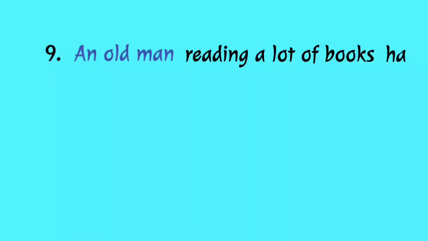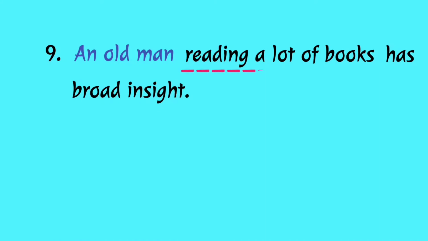Reading a lot of books is a participle modifying man. So the real, or main, subject here is man. Reading a lot of books is only a participle phrase modifying man. Because man is the third singular person, the verb is has. An old man reading a lot of books has brought inside.